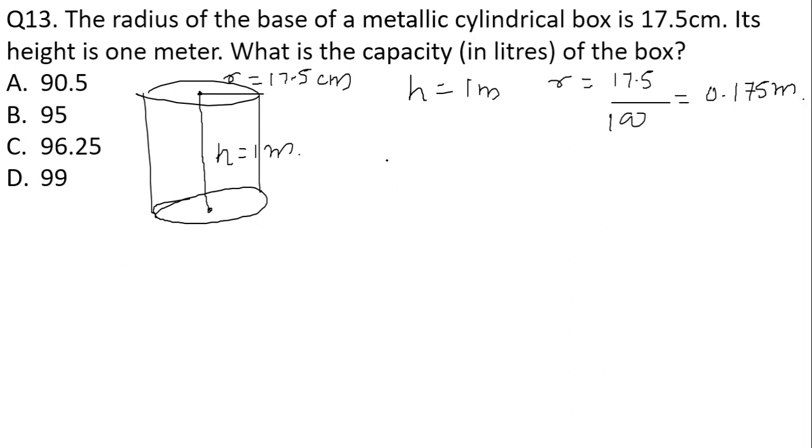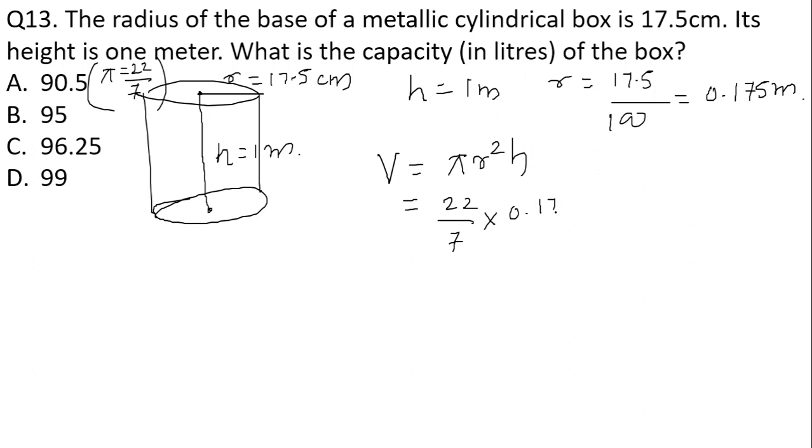Here we have to find the capacity. For finding the capacity, we are going to find the volume, that is pi r square h. We have to take the value of pi as 22 upon 7, they have already mentioned this in the question. So 22 upon 7 into 0.175 into 0.175 into height 1 meter. This will give me 0.09625 meter cube.